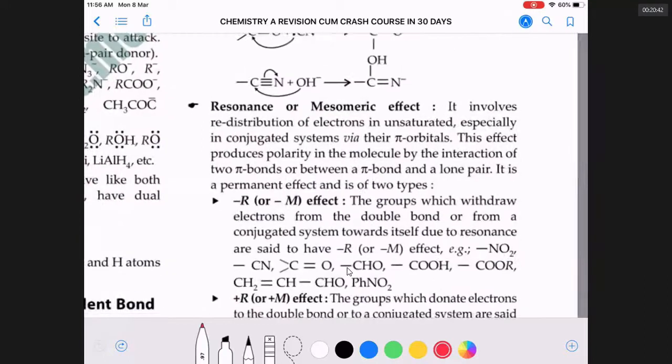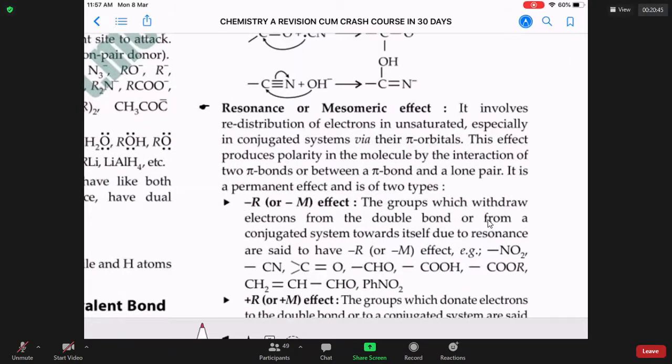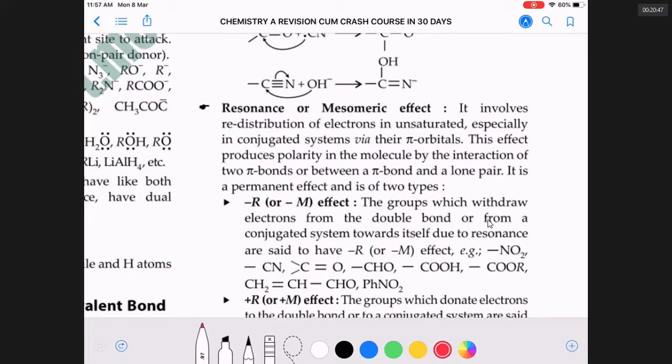It involves redistribution of pi electrons or lone pair of electrons, especially in conjugated systems, via their pi orbitals. This effect produces a kind of charge separation, plus delta, minus delta polarity in the molecule, by the interaction of two pi bonds or between a pi bond and a lone pair. It is a permanent effect and it can be a minus R effect.